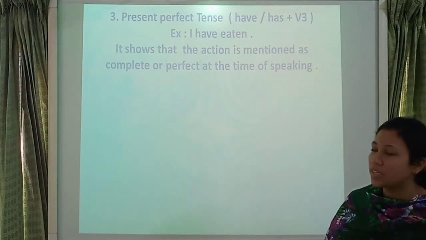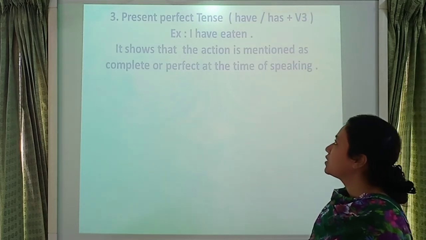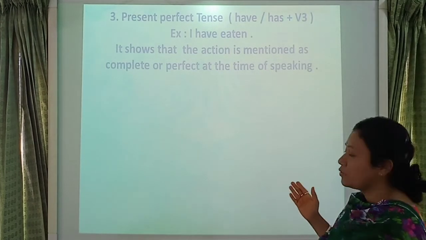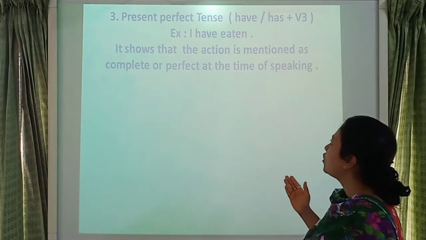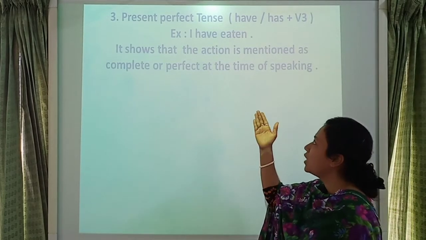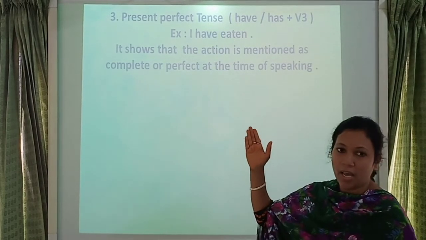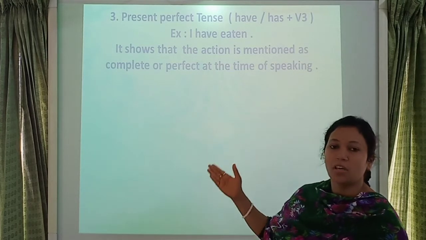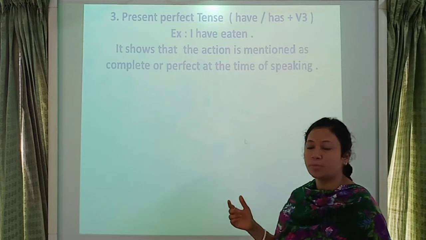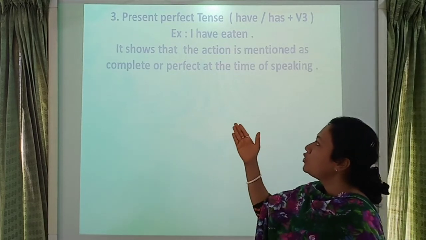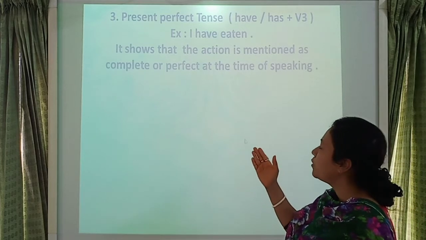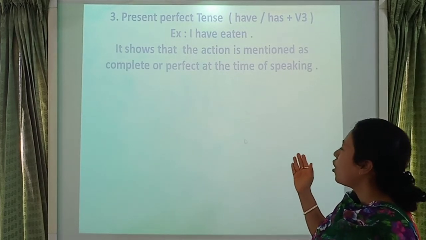Then number 3, present perfect tense, and its indicating point is have, has plus verb 3. Here I give an example: I have eaten. Here I is a subject, have is an auxiliary verb, and eaten is verb 3. So it shows that the action is mentioned as complete or perfect at the time of speaking.